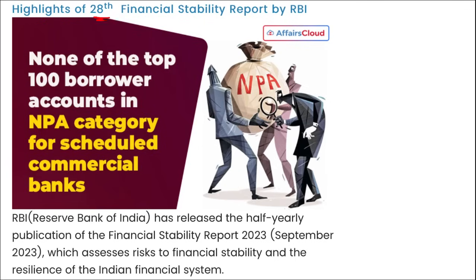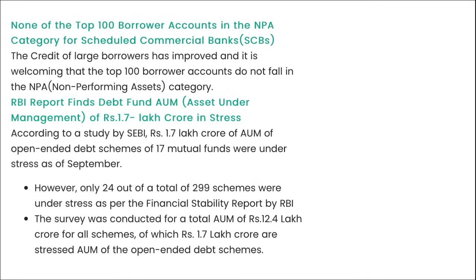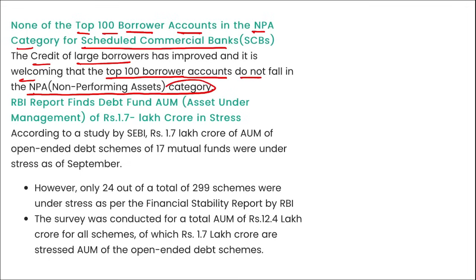is the 28th Financial Stability Report that was released by RBI. Correct. This assesses the risk to financial stability and the resilience of the Indian financial system. If we talk about this, none of the top 100 borrower accounts are in the non-performing asset category for scheduled commercial banks. I repeat, the credit of the large borrowers has improved, and it is welcome that the top 100 borrower accounts do not fall in the non-performing asset category. Next, RBI's report found that debt fund assets under management of 1.7 lakh crore are in stress.